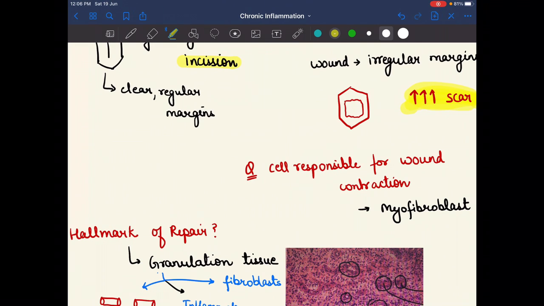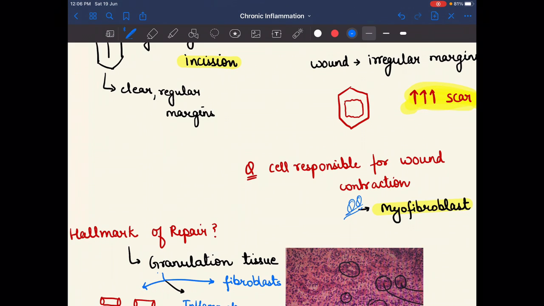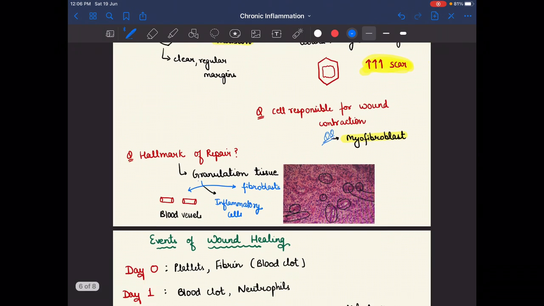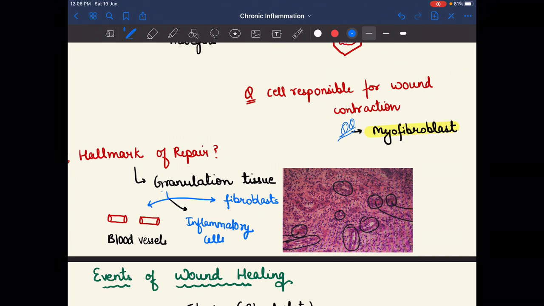The most important cell responsible for wound contraction is the myofibroblast. Remember this question: the most important cell for wound contraction is the myofibroblast, and the hallmark of repair is granulation tissue. Remember this question also, that the hallmark of repair is granulation tissue.